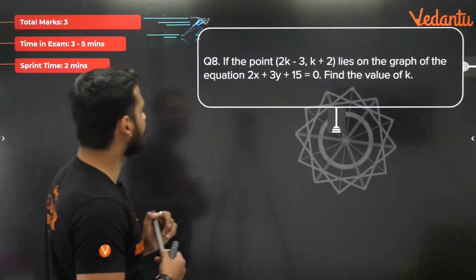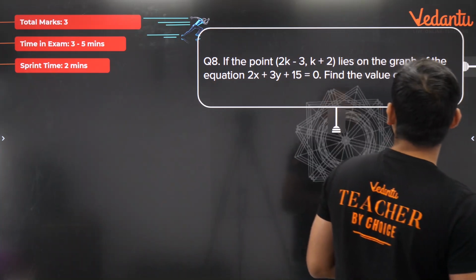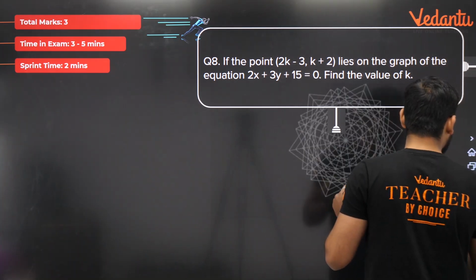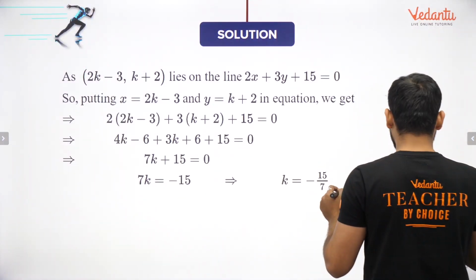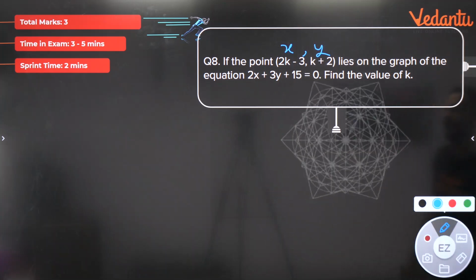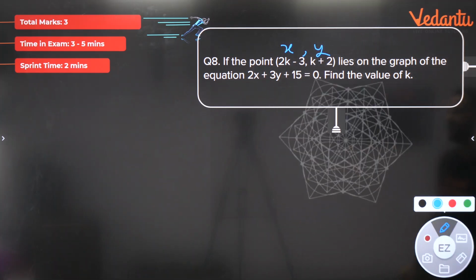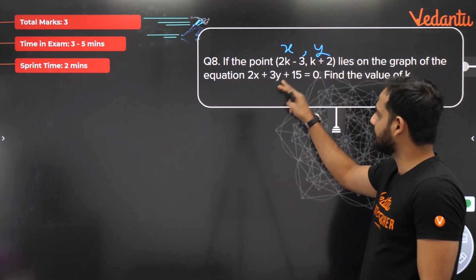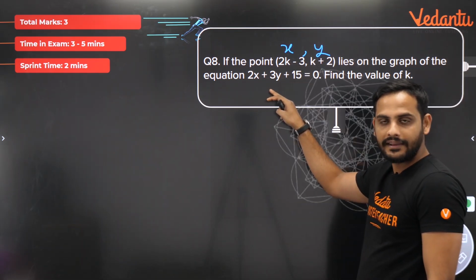Let's move to the next question. If the point 2k minus 3 comma k plus 2, bachcho, whenever the points are shown, this is x comma y, lies on the graph of the equation 2x plus 3y plus 15 equal to 0, find the value of k. Now we know that this point is lying on this line's graph.